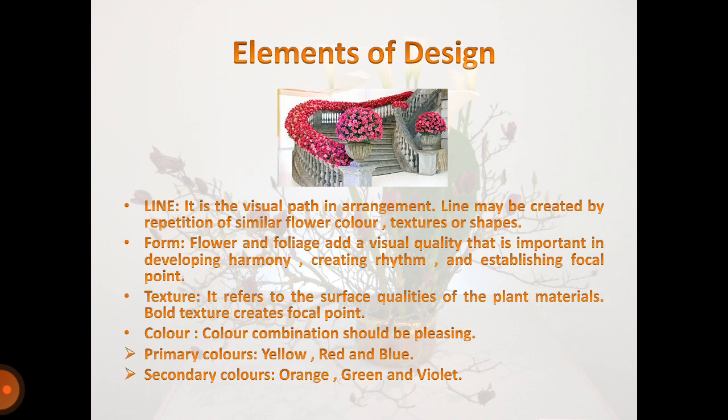Elements of design. Line is a visual path in the arrangement. Line may be created by repetition of similar flower color, texture or shapes. Form: flower and foliage add a visual quality that is important in developing harmony, creating rhythm and establishing focal points. Texture refers to the surface quality of the plant material. Bold texture creates a focal point. Color combination should be pleasing, like primary colors are yellow, red and blue and secondary colors are orange, green and violet.